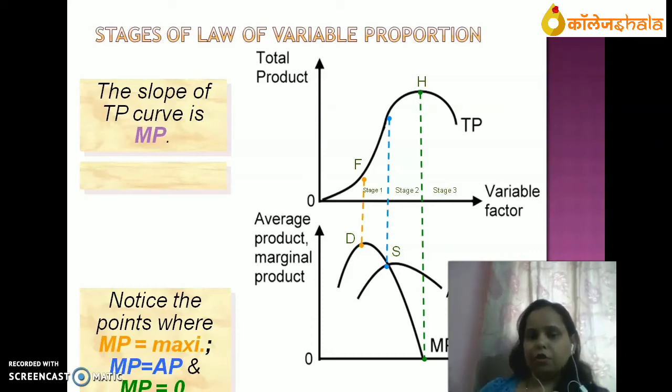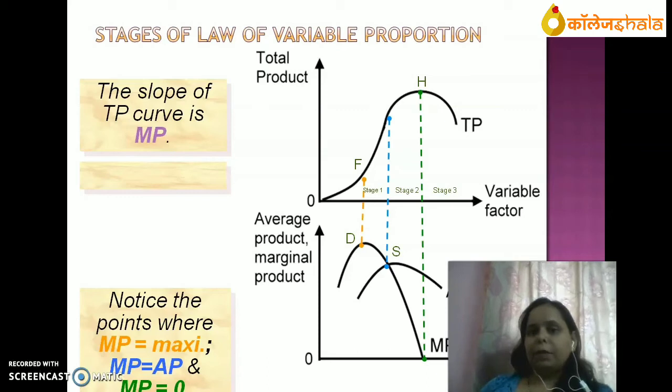Law of variable proportion states that keeping other factors constant, with the change in one input, TP will increase at an increasing rate initially, then it will increase but at decreasing rate. After that, TP started declining. That we can see in this diagram.